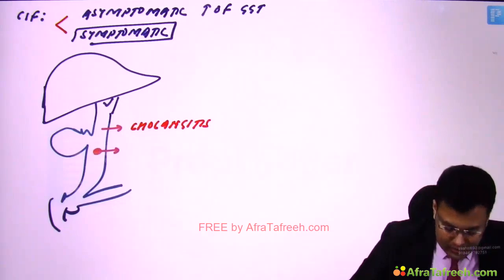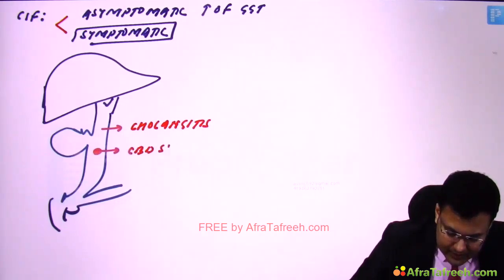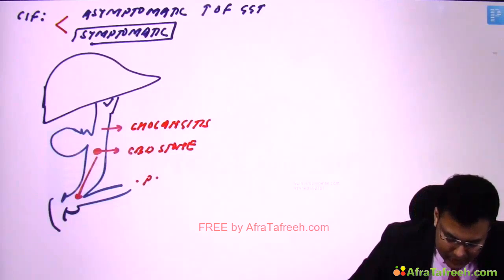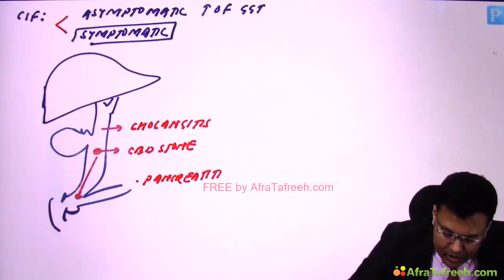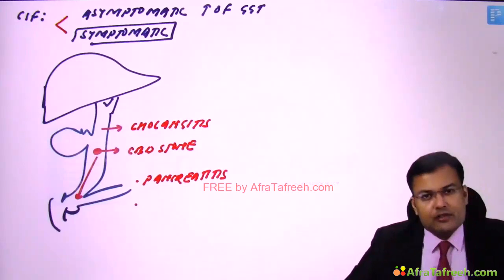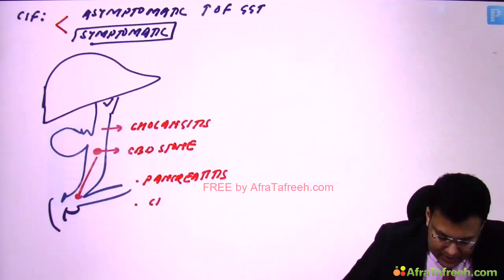So what? CBD stone. Because of these stones, there is obstruction of pancreatic duct temporarily, and this can lead to what? Acute pancreatitis. And the chronic inflammation which is going on in the bile duct, it increases the risk of which malignancy? Cholangiocarcinoma.